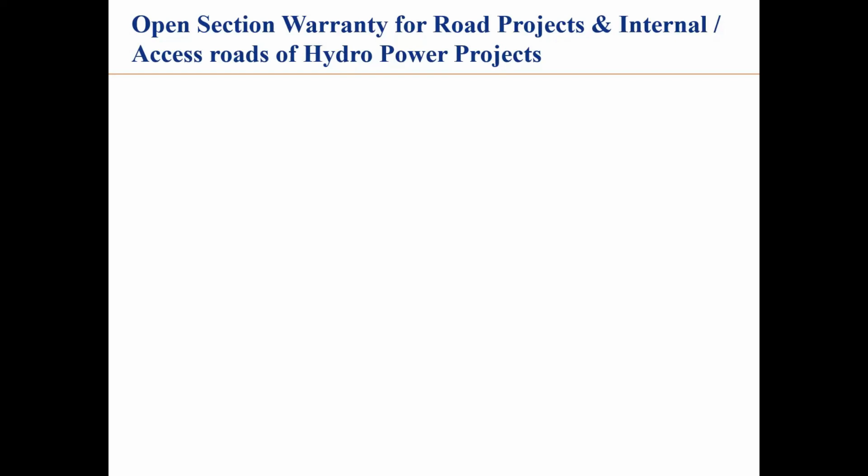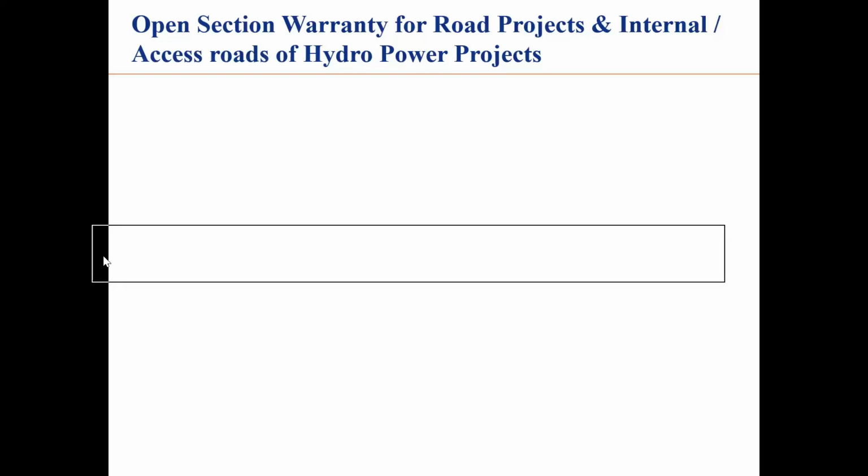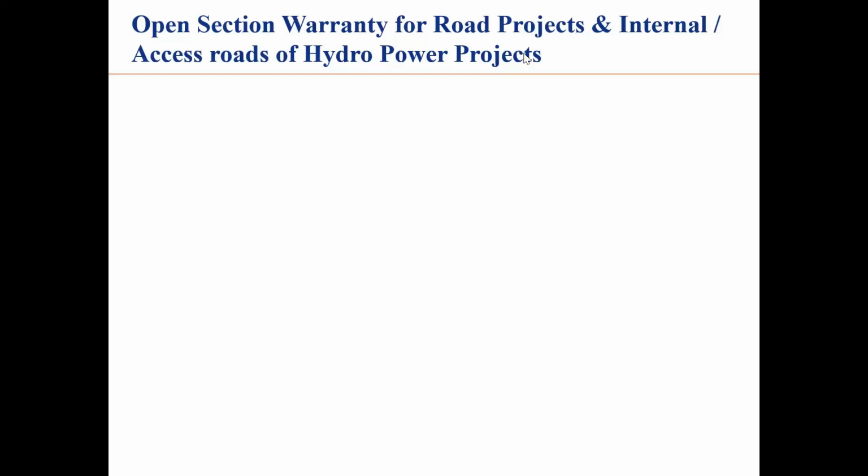Now let us go for access road. Okay. What is this? Open section warranty for road project and internal access roads of hydropower plants. This is also very important.